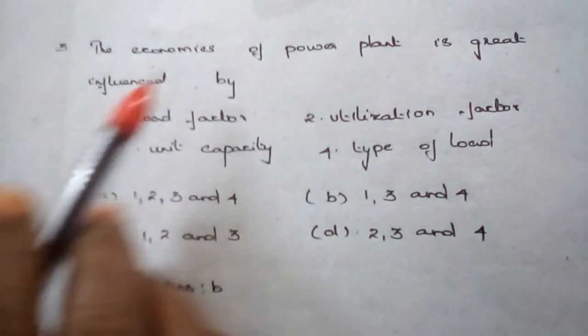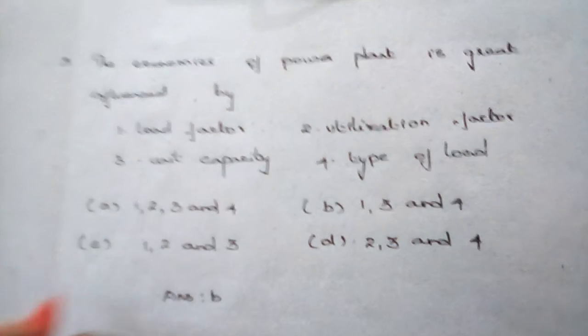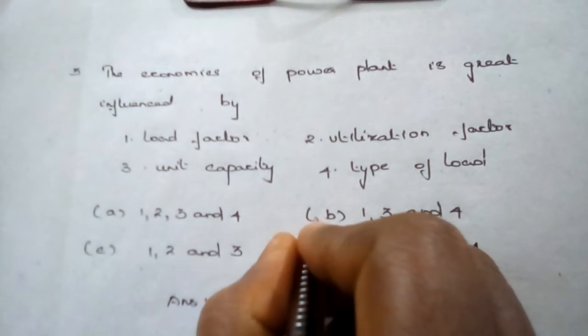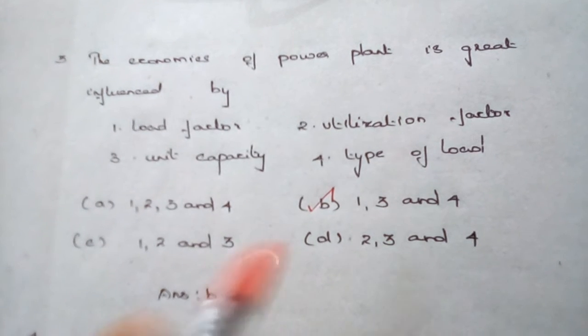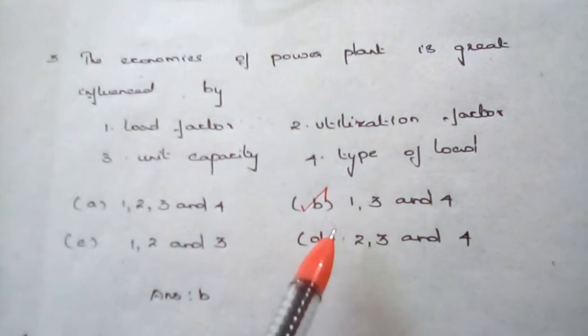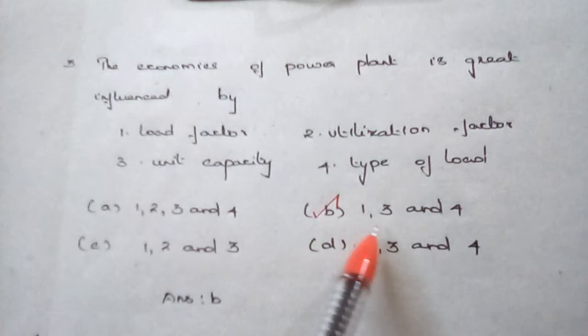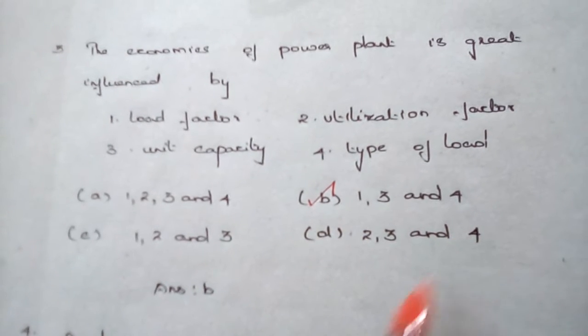Apart from the utilization factor, it is influenced by load factor, unit capacity and type of load.